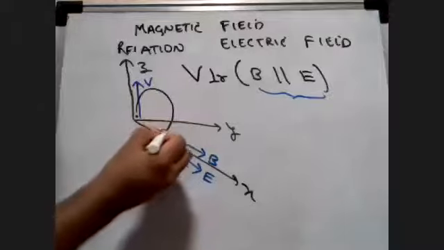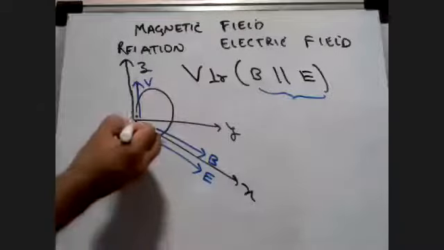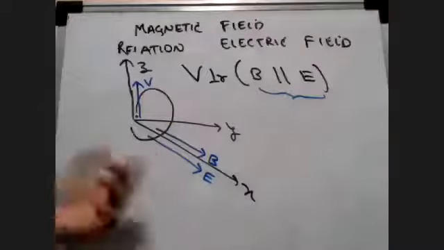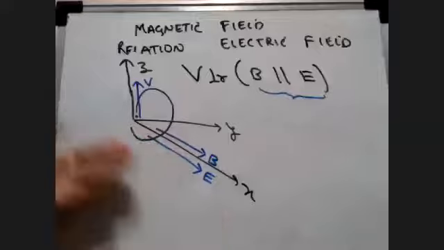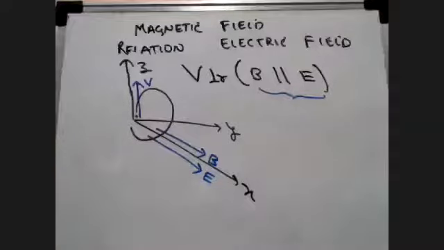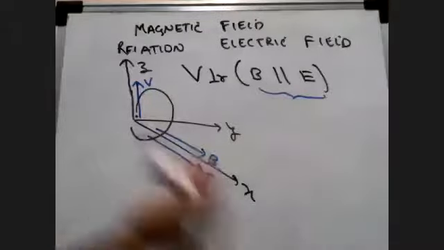But students, now, is there any velocity vector in the x-axis? Can you see any velocity vector? I said the velocity vector is only on the z-axis. So will this move forward?